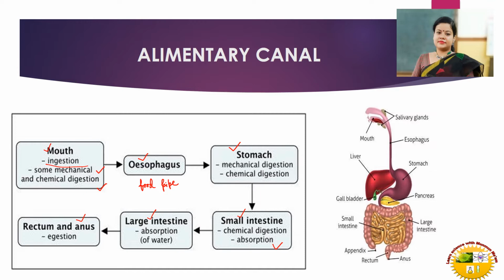If we take a look at the figure of the alimentary canal, see, it begins with the mouth, right? The mouth has salivary glands within it, followed by the esophagus or food pipe, then the stomach, then the small intestine, then the large intestine. It ends with the rectum and anus. There are several glands you can see, that is liver, pancreas, salivary gland. We will discuss this in the next part.